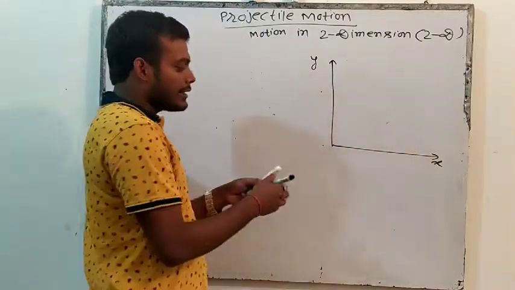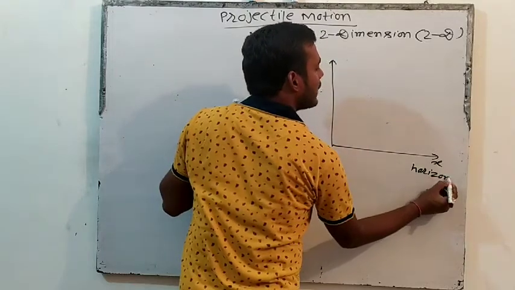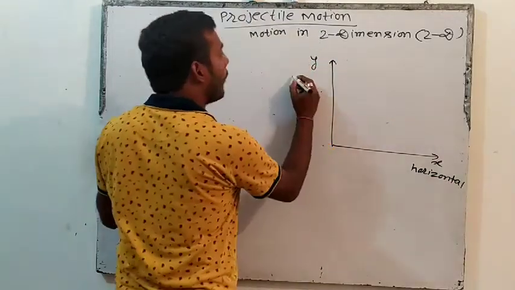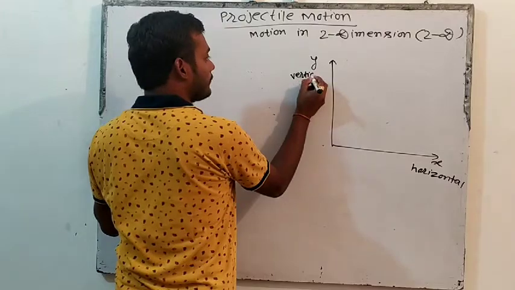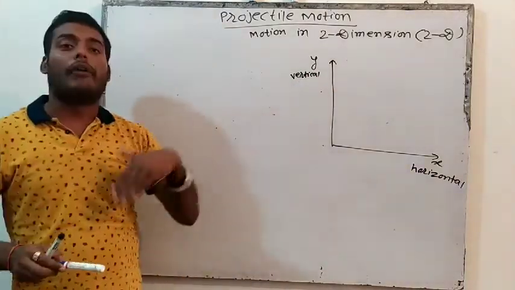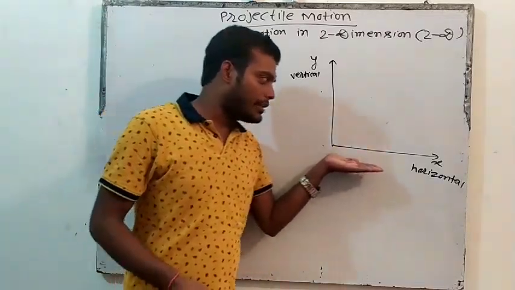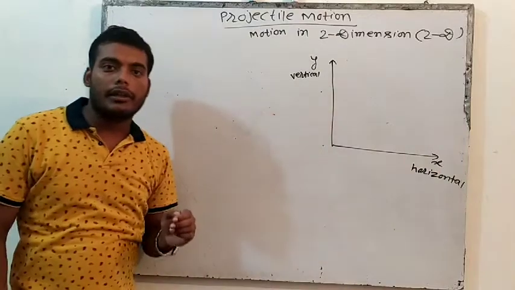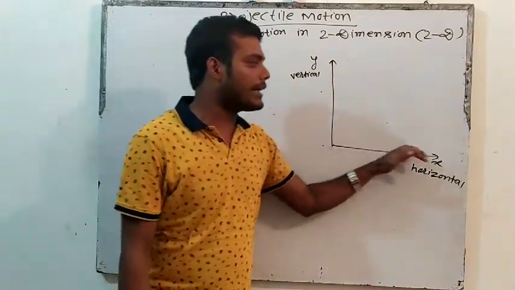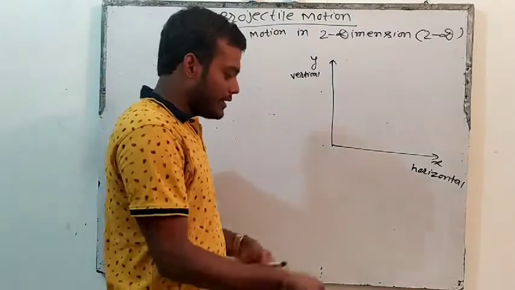The x axis is also known as the horizontal axis. So either the object will go on the horizontal axis or the object will go on the vertical. In motion in one dimension, that is motion in a straight line, any object was going like this, that is horizontal motion, on the x axis, or the object can go on the y axis like this.